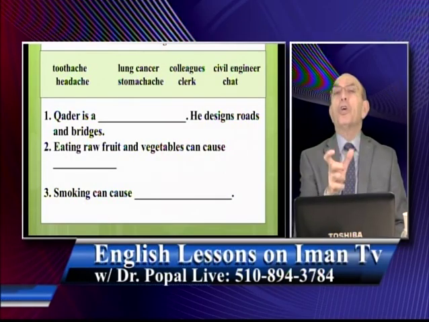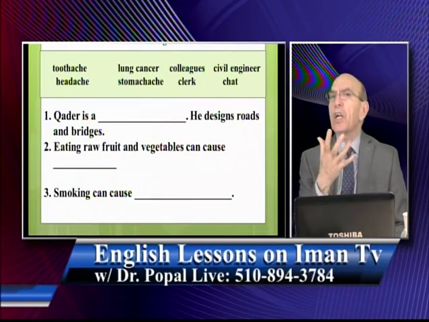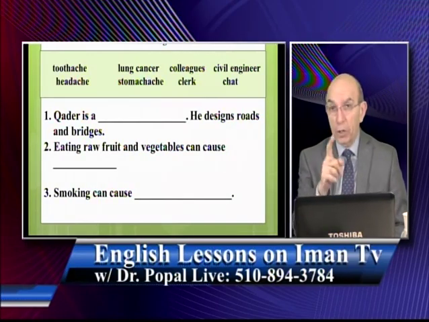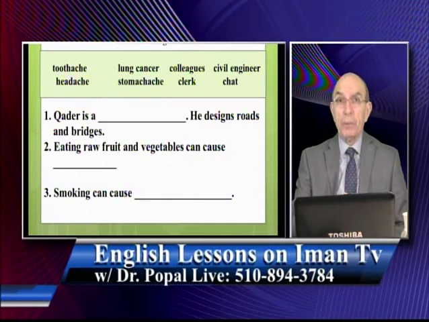If you don't cook vegetables and you just eat fruit, it causes what? What kind of a problem? The word is up there. I want you to find it and use it there. Number 3, smoking can cause what? The word is up there. I want you to find it and use it.